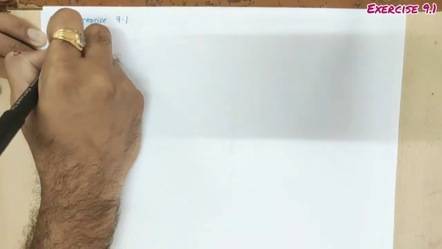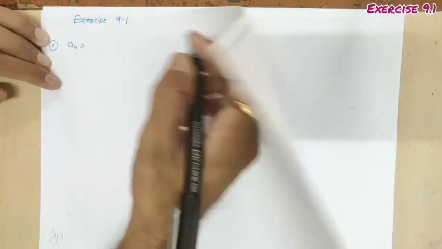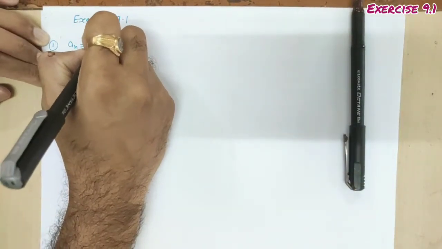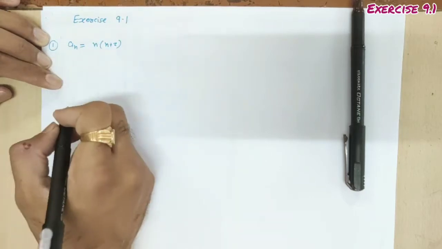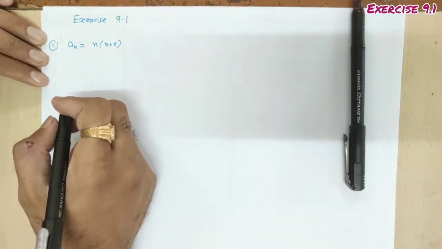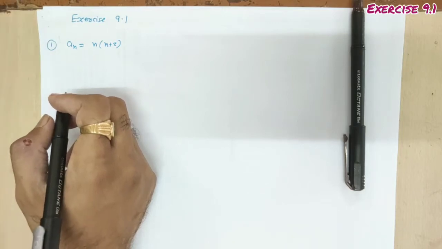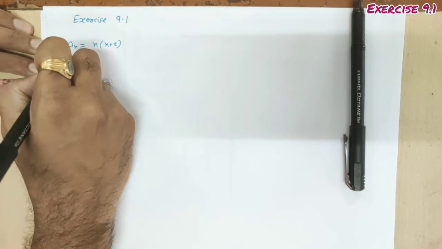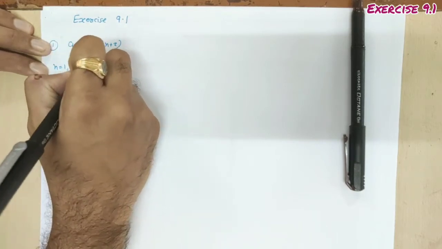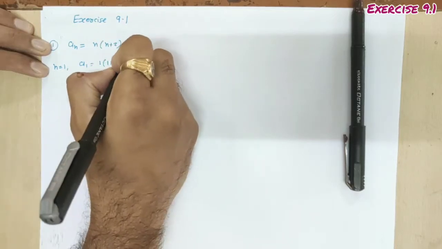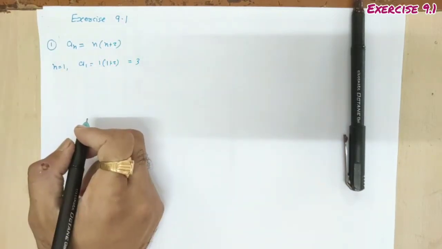So first, a n equal to n into n plus 2. Here we have to write the first 5 terms. So for the first 5 terms we have to put n equal to 1, 2, 3, 4 and 5. Put n equal to 1. We are getting a1. So a1 is 1 into 1 plus 2. So it's 3. Clear?